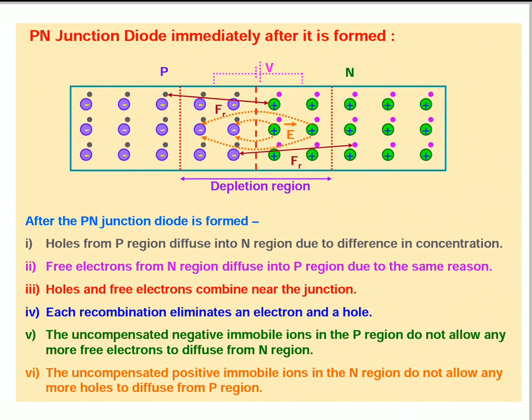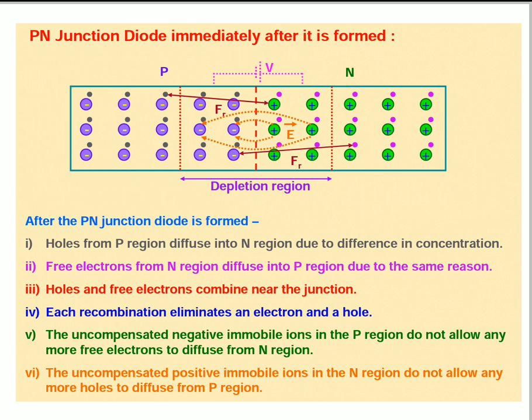Okay, children, this is about the PN junction diode immediately after it is formed. After the PN junction diode is formed, holes from the P region diffuse into the N region due to differences in concentration.